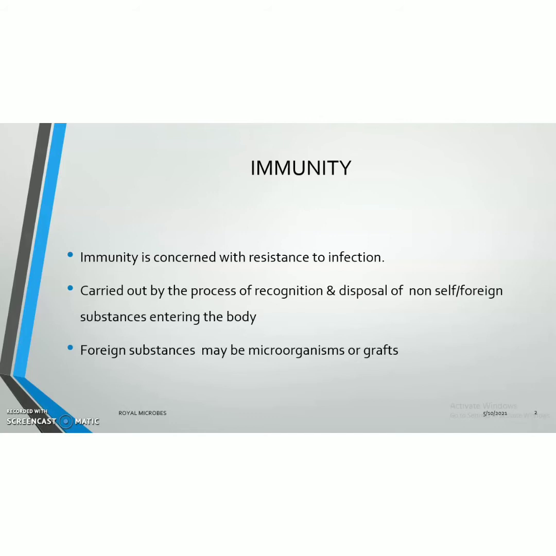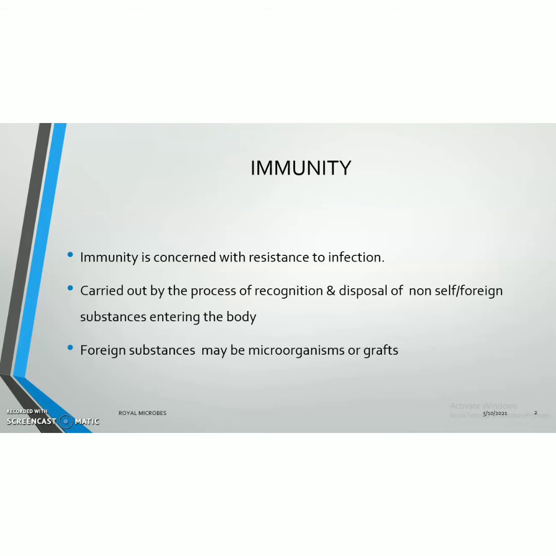It can be carried out by two processes, or two steps are there in immunity. The first step is recognition of the antigen which is entering into the host body or host cell. After recognition, our immune system will dispose this non-self or foreign substance. So, immunity is carried out by two processes: the process of recognition and the process of disposal of the antigen.